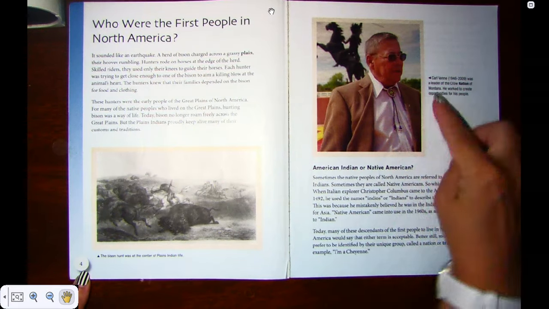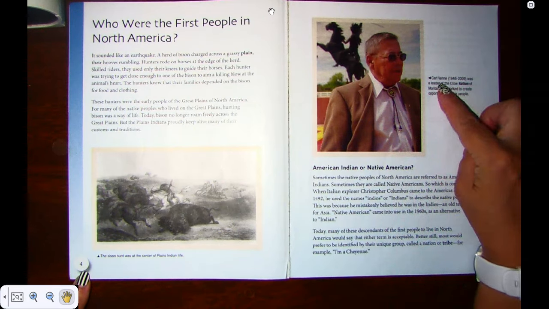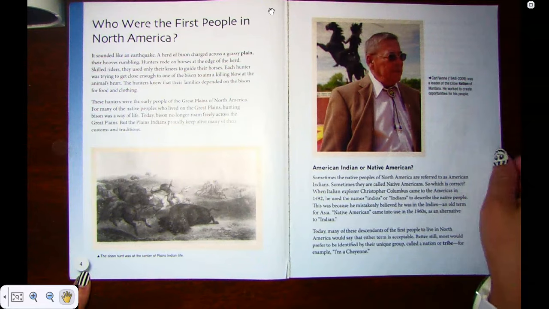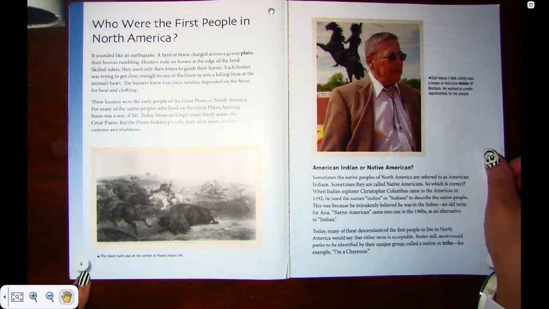This picture has a caption that says, Carl Venne, 1946 to 2009, was a leader of the Crow Nation of Montana. He worked to create opportunities for his people.